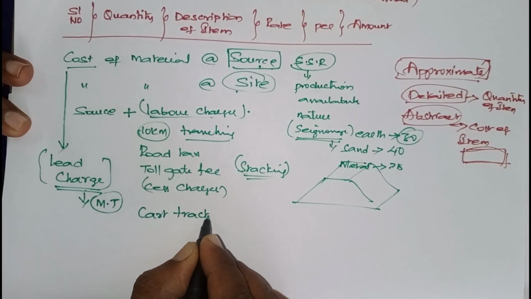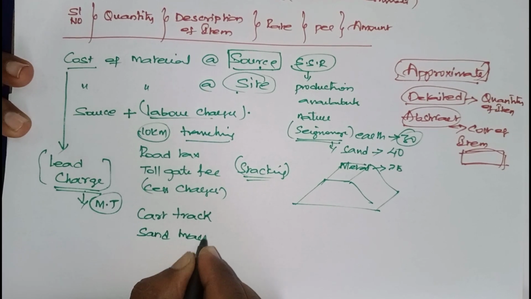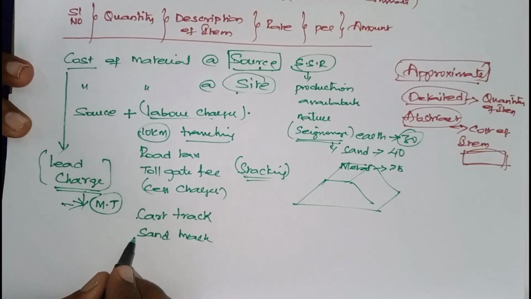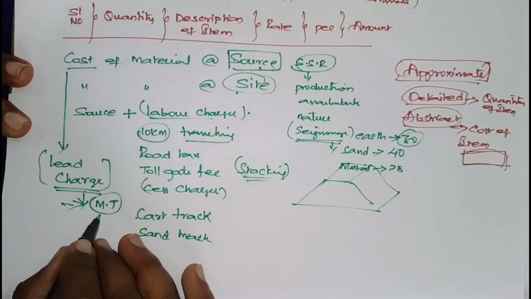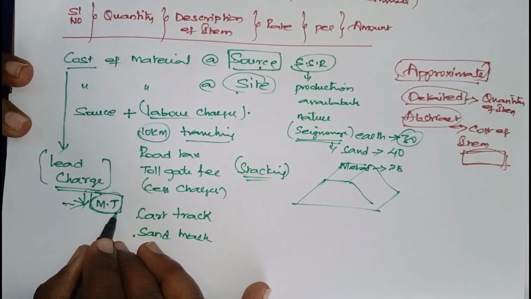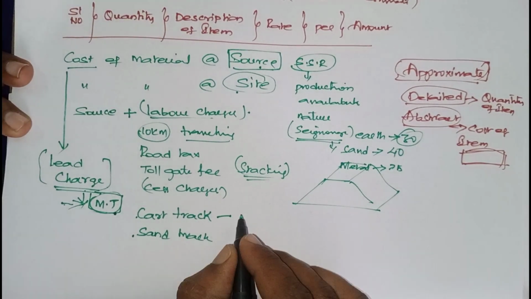For that reason, what do I have to do? I have to travel. But will the fuel consumption when we run the vehicle on a metal road, cart road and sand road be the same? No, right? So suppose the amount given is for metal road, but I am using a cart road of say 2 kilometers.